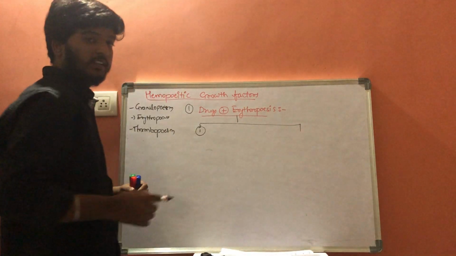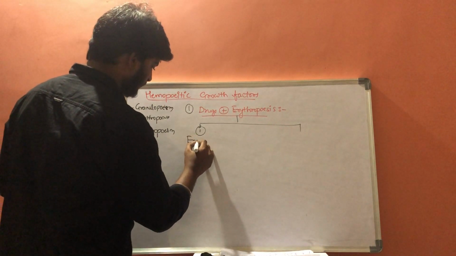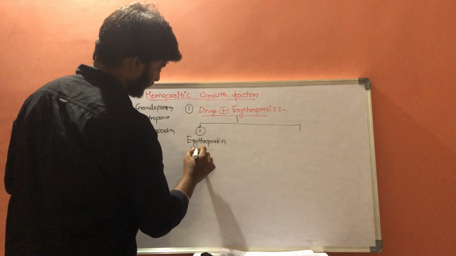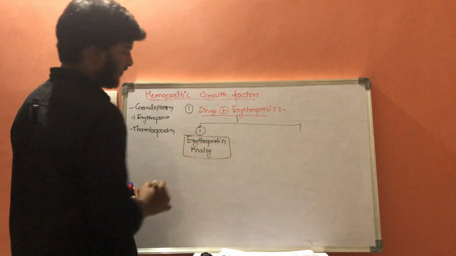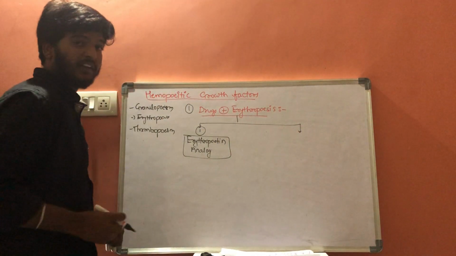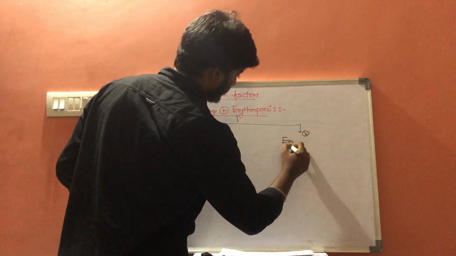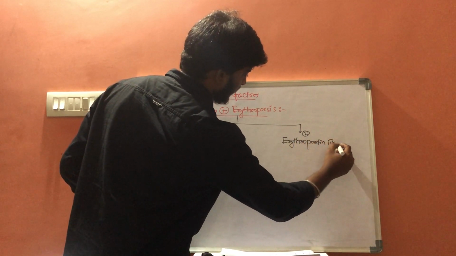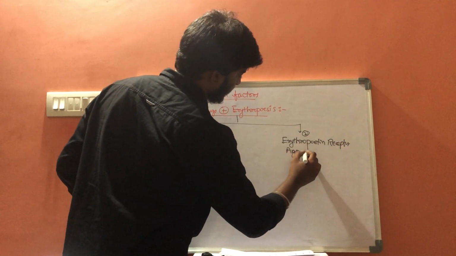Class 1, they are erythropoietin analogs, and the next group of drugs are erythropoietin receptor agonists.